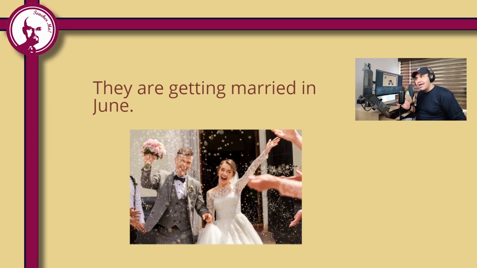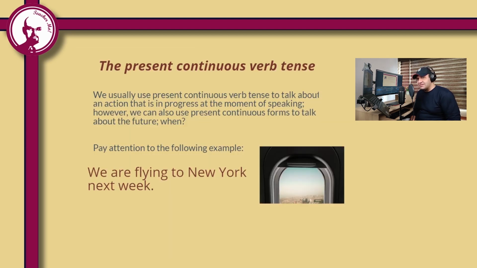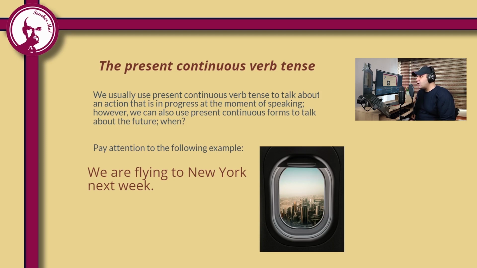What is the verb tense? Very good. Present continuous. We form present continuous with the present form of the verb to be, am, is, are, and ing form of the verb. So I am trying, you are trying, he, she, it is trying, and so on. But as you know, we usually use present continuous to talk about an action that is in progress at the moment of speaking. However, we can also use present continuous forms to talk about the future.